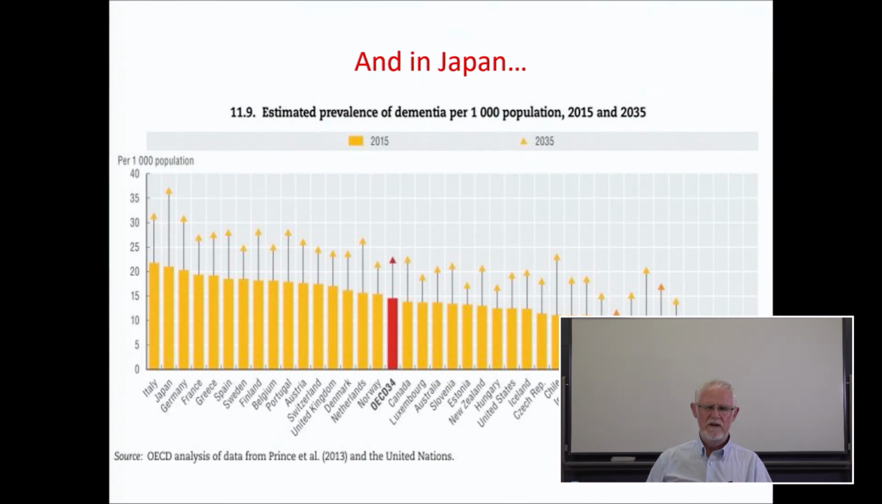And here we can see again dementia and Alzheimer's. Japan is the second country. We can see about 2% of the people in Japan now have Alzheimer's. However, this is going to jump up. This is the figure for 2035, and we can see Japan will be the worst case in the world, with over 3.5% of its population suffering from Alzheimer's. So again, huge, huge challenges for our medical staff.